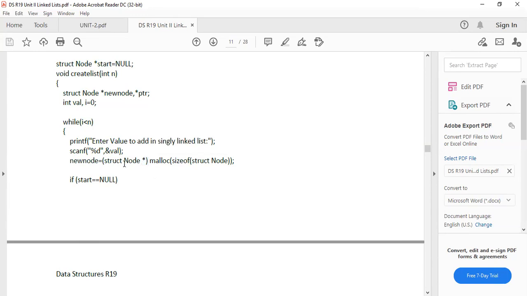Now it requires typecasting. Now we are typecasting into structure type. Actually, malloc returns a void pointer, a generic pointer, that means a void type. Now we are converting it into struct node star. Malloc of sizeof struct node. First of all, you remember this: malloc of sizeof struct node is the actual syntax for allocating memory. But here typecasting is required.